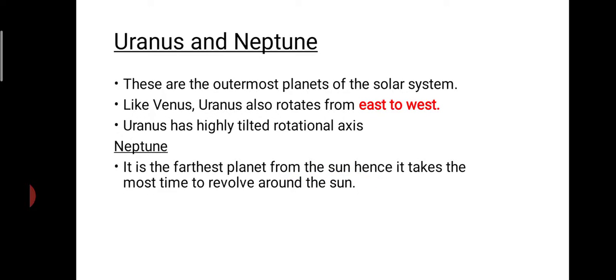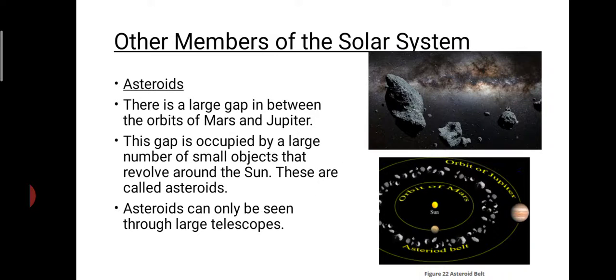Uranus and Neptune, they are the outermost planets. They also rotate from east to west. Uranus has a highly tilted rotational axis. Neptune is the farthest planet from the sun. Therefore, it is taking more time to revolve around the sun.